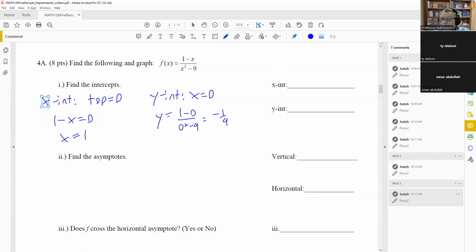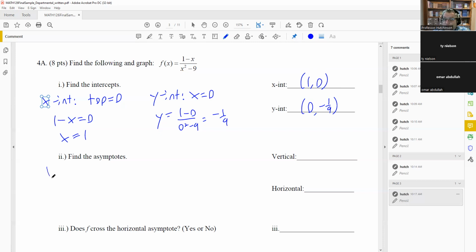Now I believe it does ask you to write this as a coordinate. So if it does, then you can just put it in like this. This is (0, negative 1/9). So this is the coordinate form you want to use for these. Okay, so those are 2 points on the graph itself.